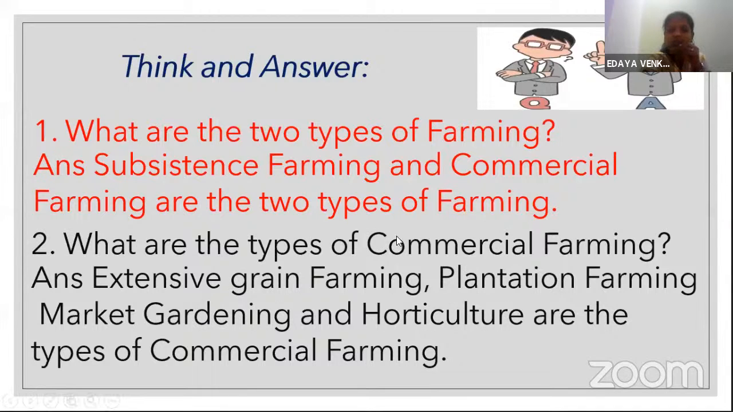Very good. Means everyone has understood the lesson if I'm not wrong. If you have any doubt, you can ask me, beta. Kusum has raised her hand. Yes, beta. Okay, now it's time for homework.